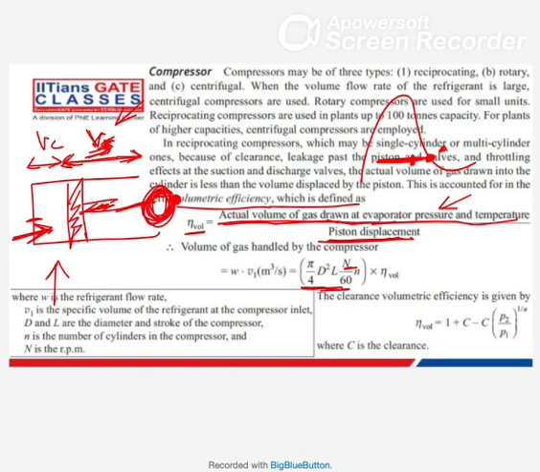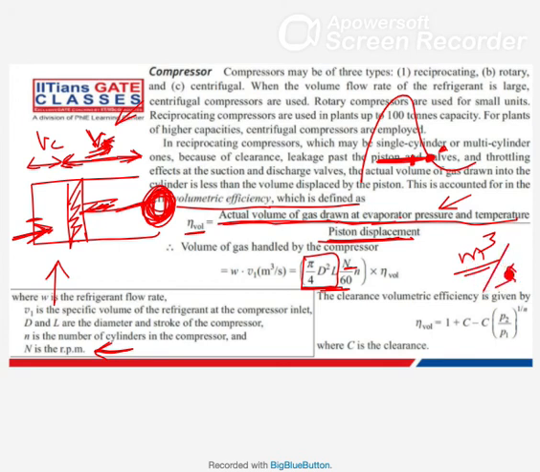So it will have some rpm, let's say it is having n rpm. For n rpm you can calculate, because pi by 4 diameter square multiplied by length will give you volume, meter cube. But you want volume rate, you want meter cube per second.